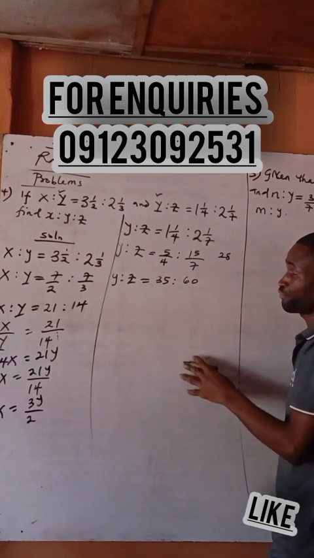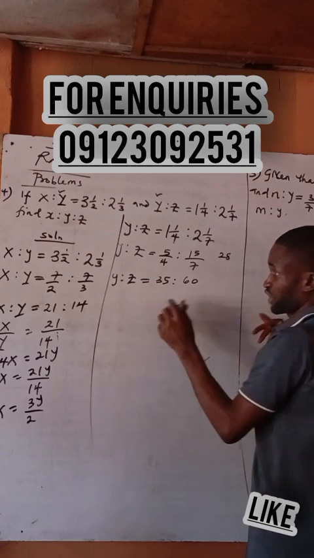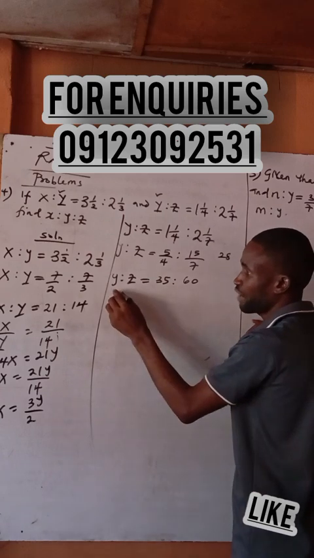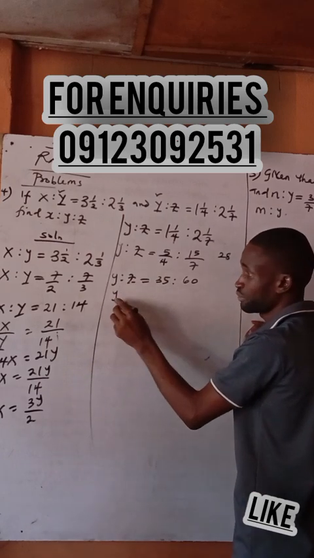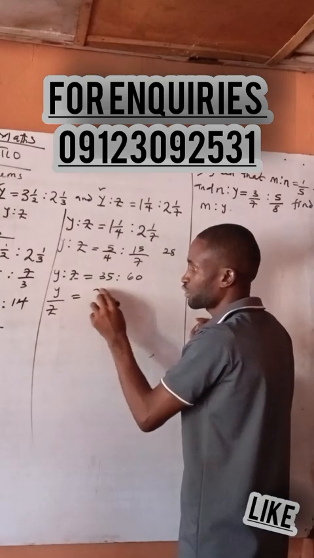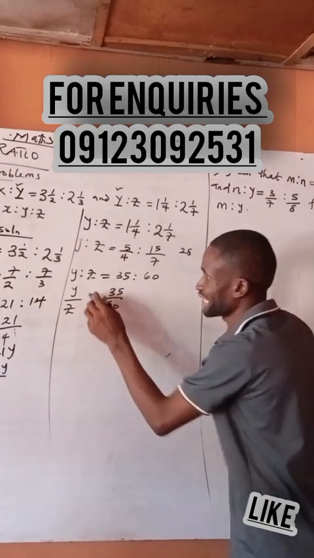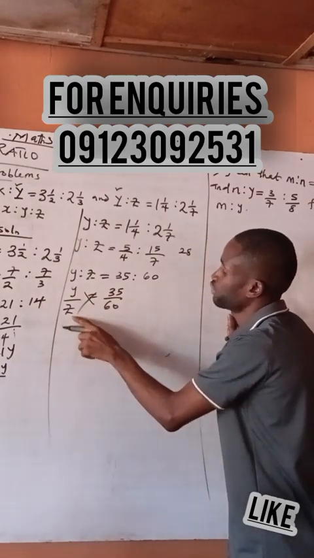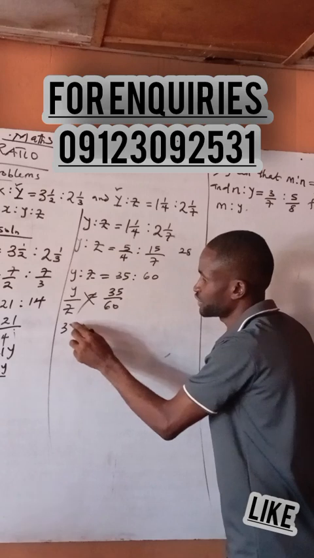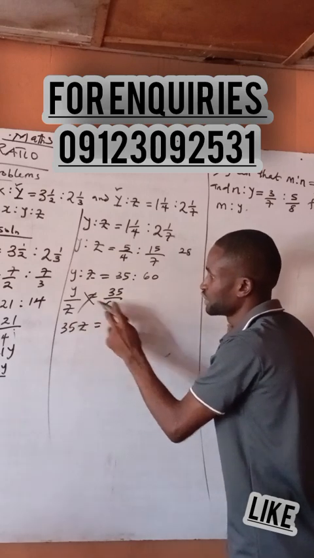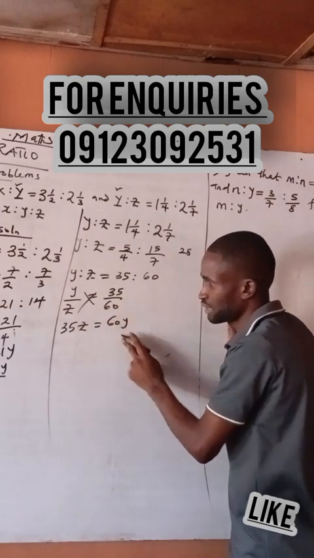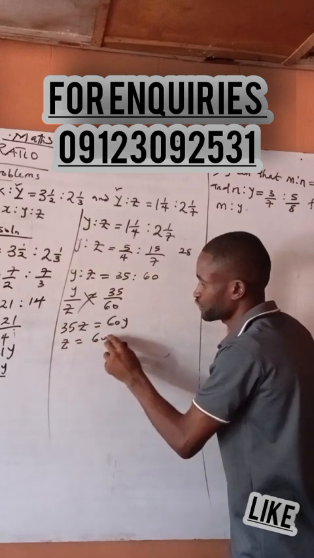4 times 15, 15 of them, 50. Then I will have Y is to Z means Y over Z is equal to 35 over 60. Are you here? Then I will cross multiply. I'm going to make Z the subject. Z times this one is 35Z, then this one is 50Y, right there? So that Z is equal to 60Y.